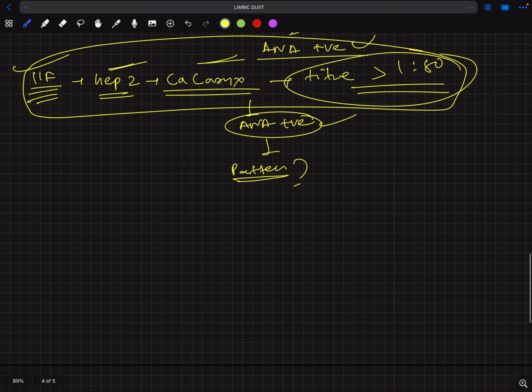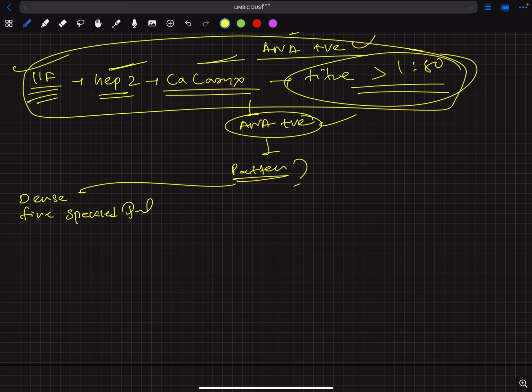There are various patterns. One pattern is the dense fine speckled pattern. If ANA shows a dense fine speckled pattern, it rules out connective tissue disease.